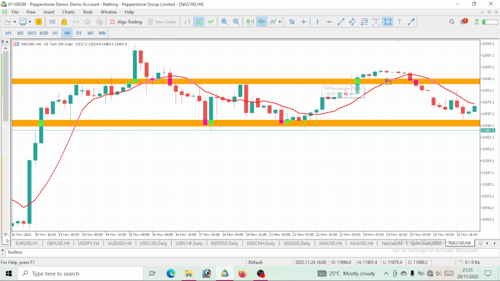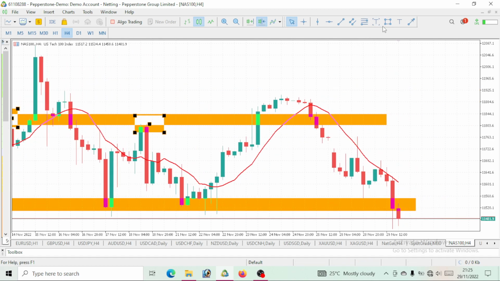The reason why I highlighted this upper level, which will be taken as our resistance level, is that we saw price come to the same level again. We saw it drop, come to this level, and drop. We saw it come to this level and react to it, with a little bit of a breakout, which we can consider a false breakout.